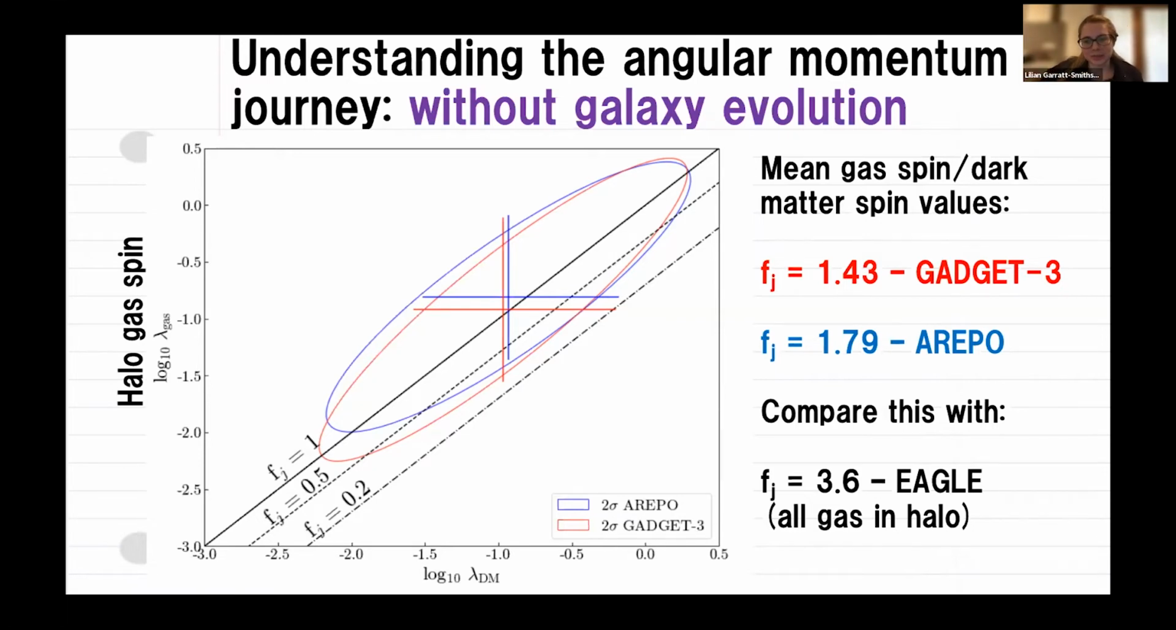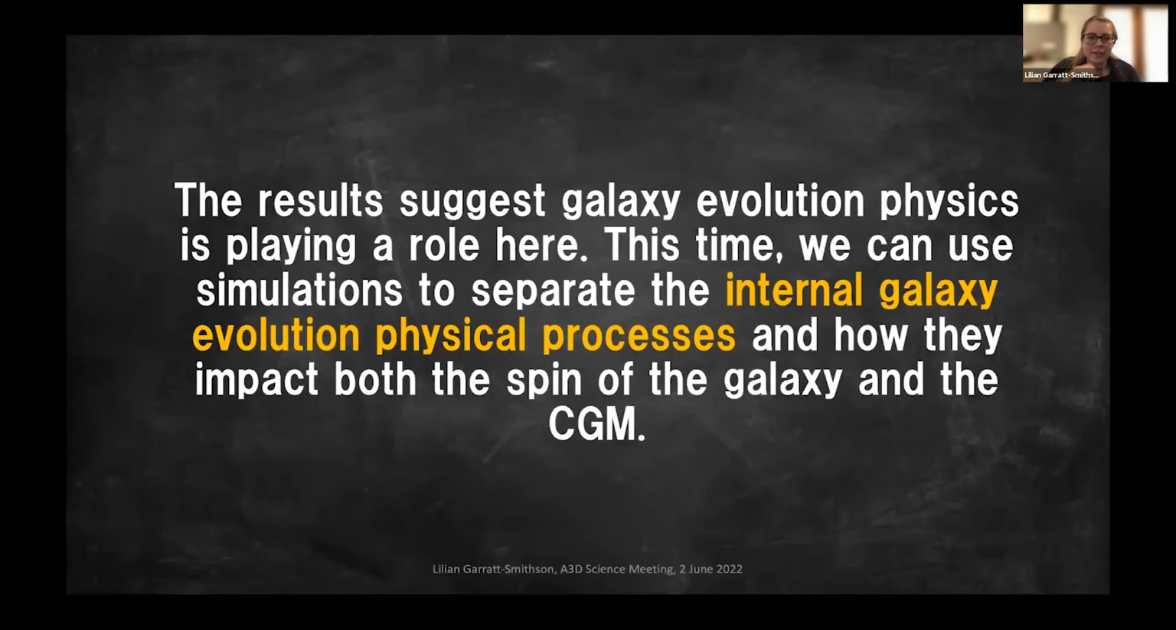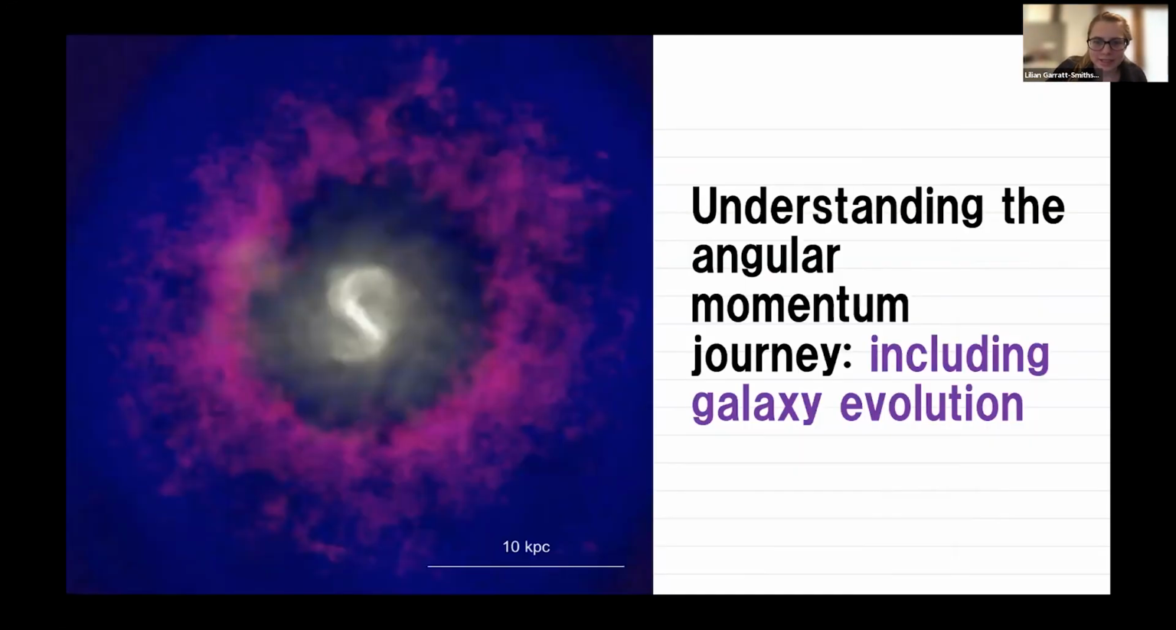So it's fairly a lot higher when you include that galaxy evolution physics. So these results suggest that galaxy evolution physics is playing a role here. This time, we can use simulations again to separate the internal galaxy evolution physical processes and how they impact both the spin of the galaxy and the circumgalactic medium.